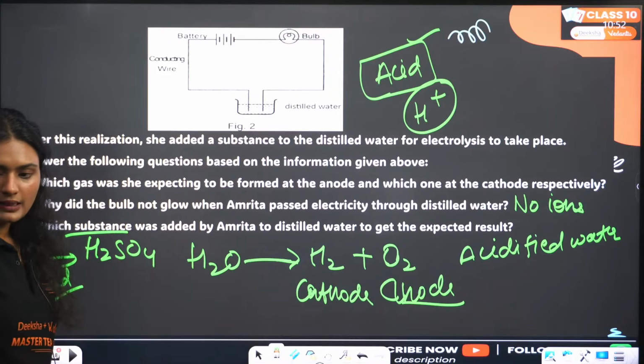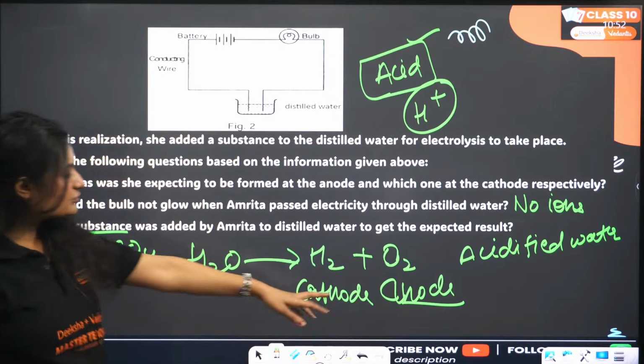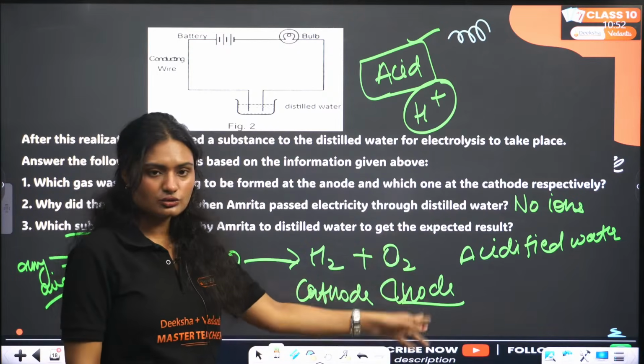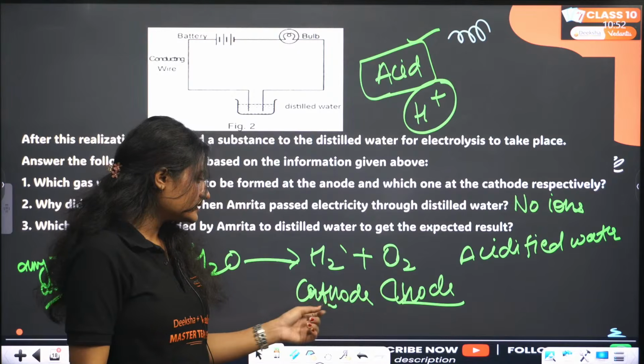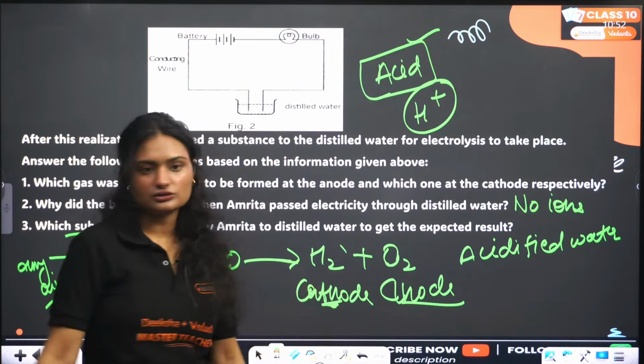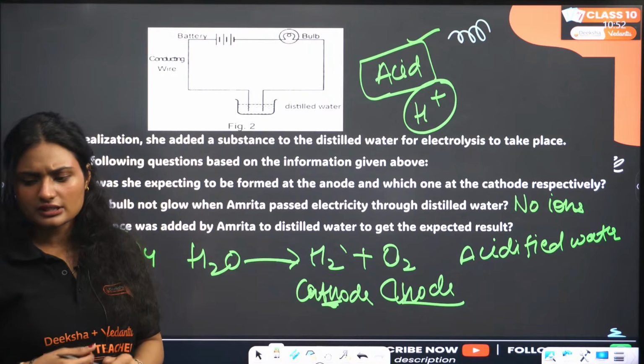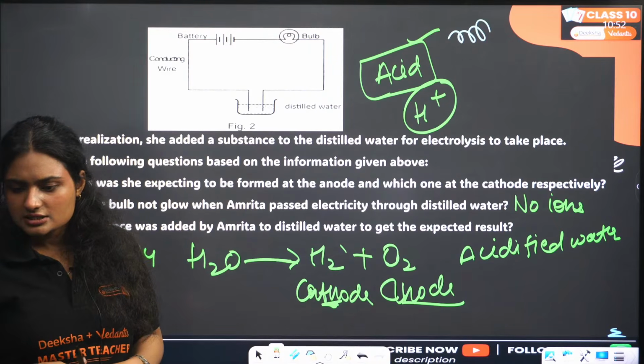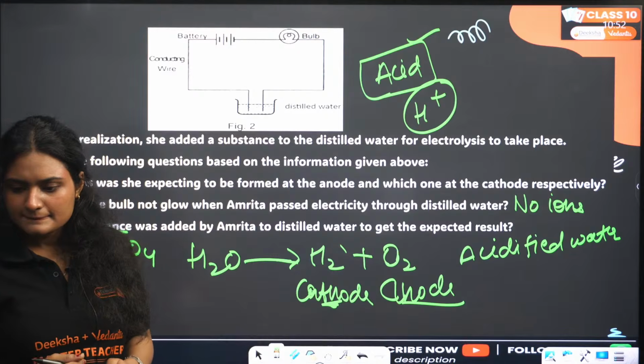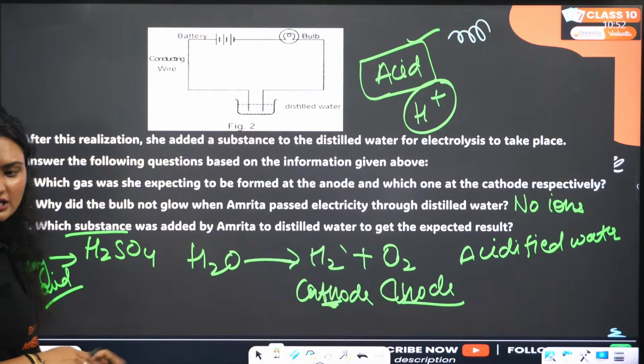Next question. Actually, you can remember it. Anode has oxygen, right? Oxygen, anode, OO. Then hydrogen, cathode. There is an H in cathode. H, hydrogen, cathode. Yes, HCl, H2SO4, anything you can add. Done. Next question.